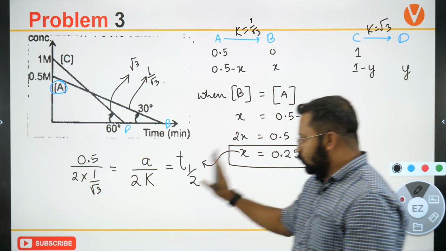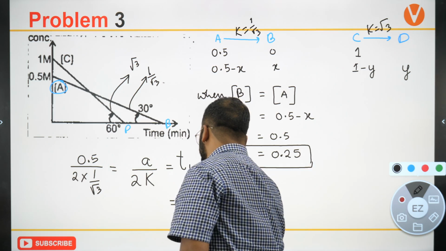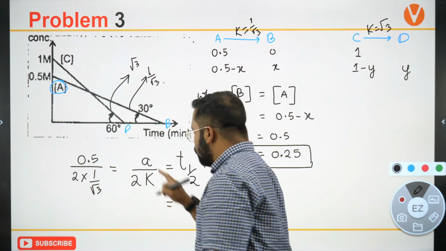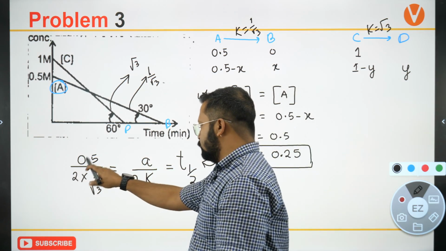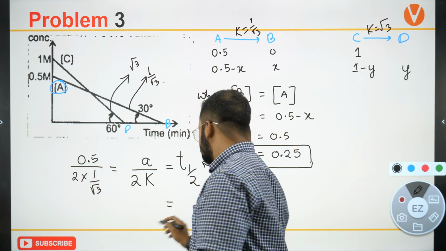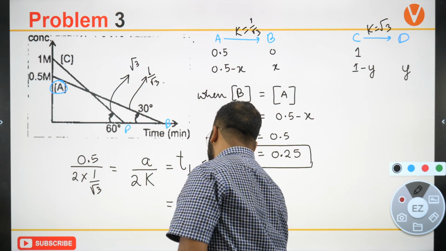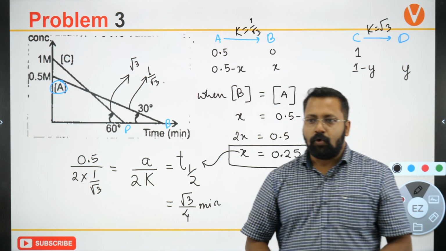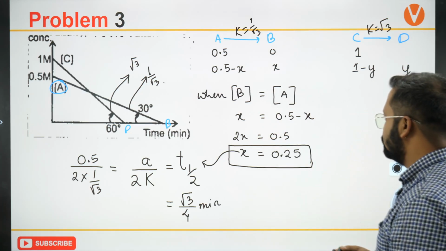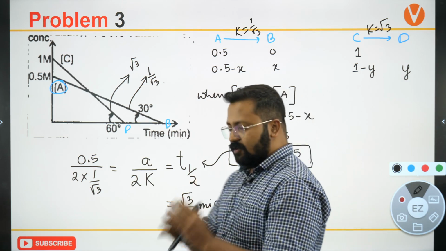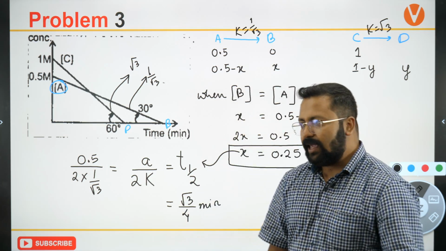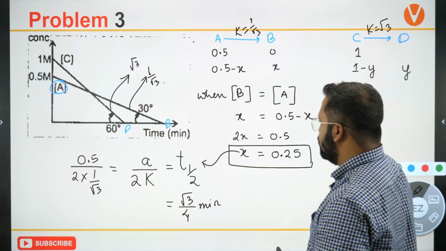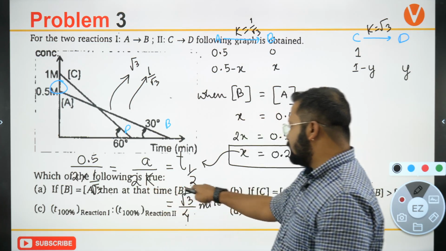Clear? So using this, the value of T half comes to be equal to √3 upon 4 minutes. Okay, I have been given a condition that when A is equal to B, at that time something happens. So when A is equal to B, then at that time B is less than D.